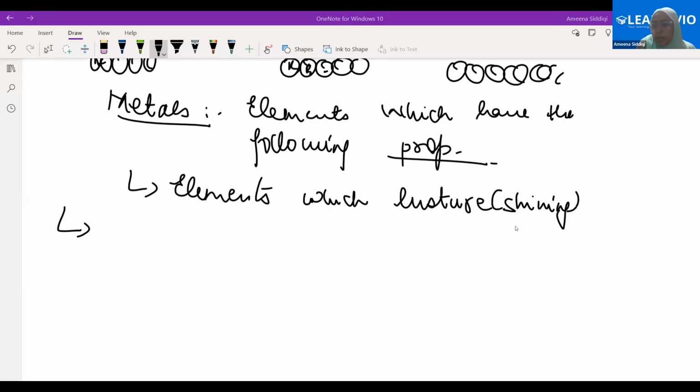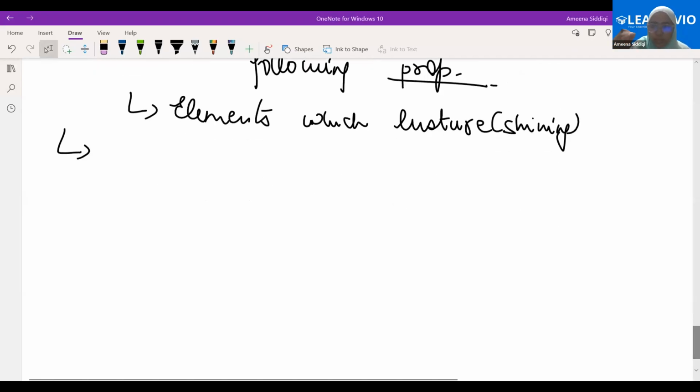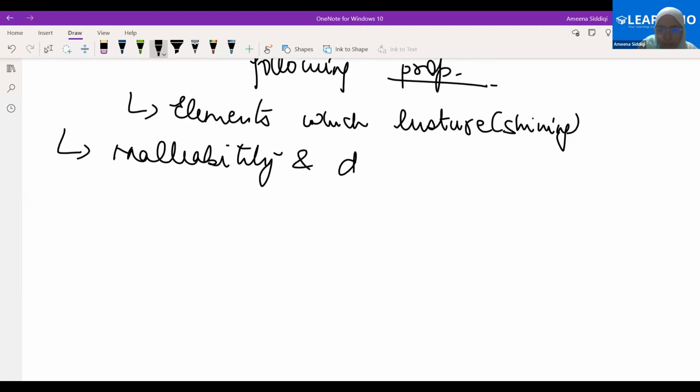The other property, what's the other property? You must have learned this in class 8 also. Any idea? Yes, they're ductile. Very good. They show the property of ductility and of malleability. What do we mean by this? Ductile means they can be easily turned into wires. Good. Malleable means into thin sheets. Yes, Suleiman. Ma'am, can I scroll up? Yes.